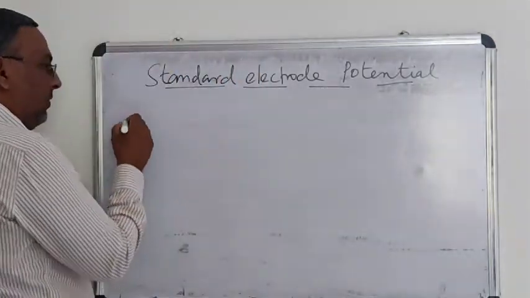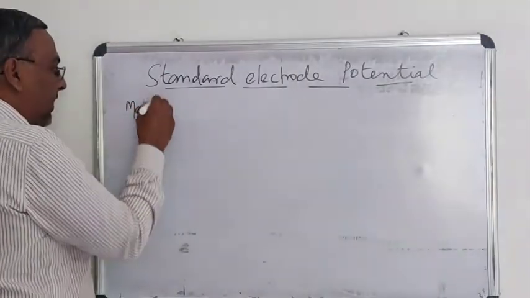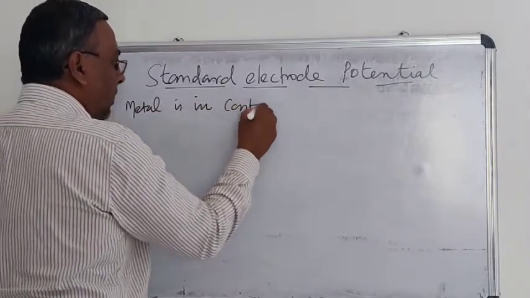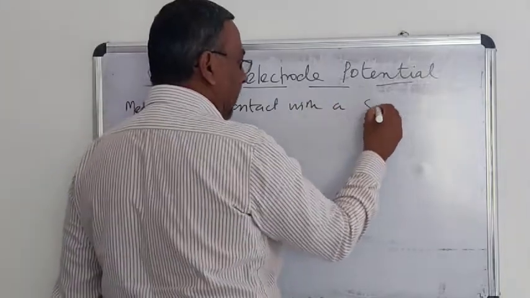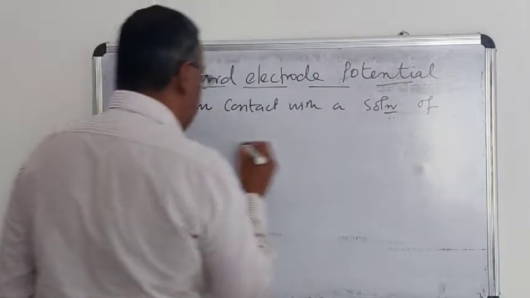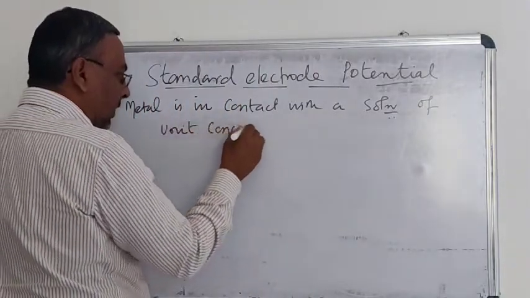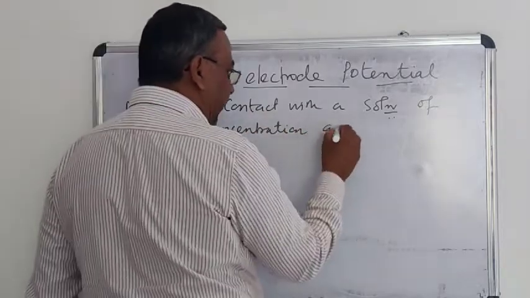Okay? A metal rod is in contact with a solution of unit concentration at 25 degrees centigrade.